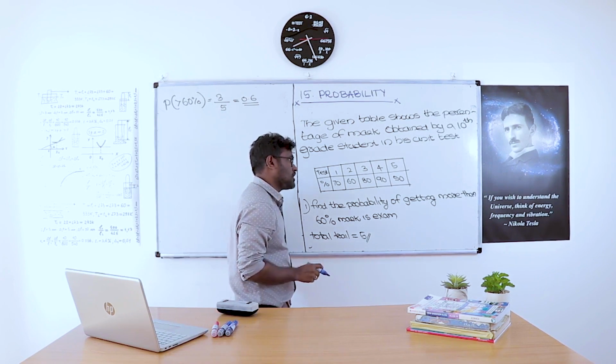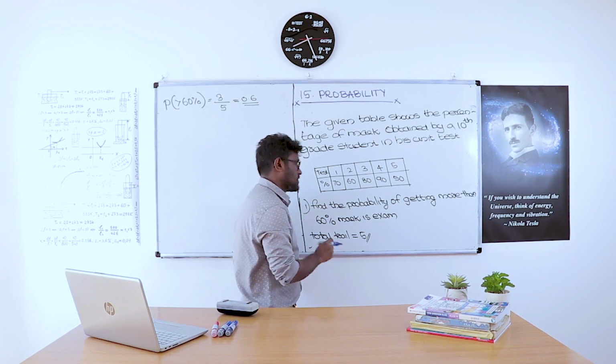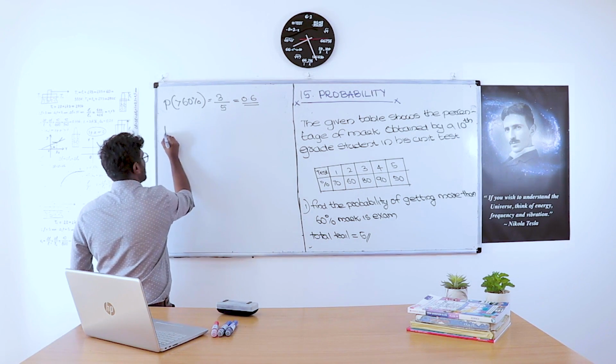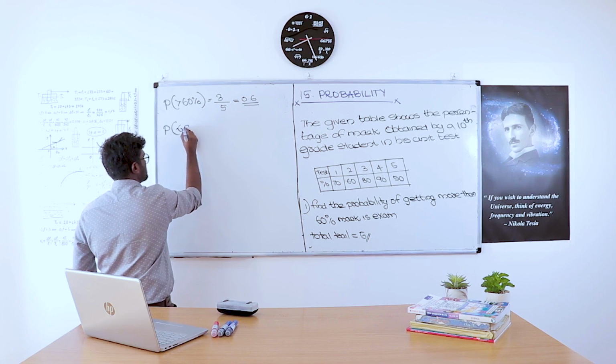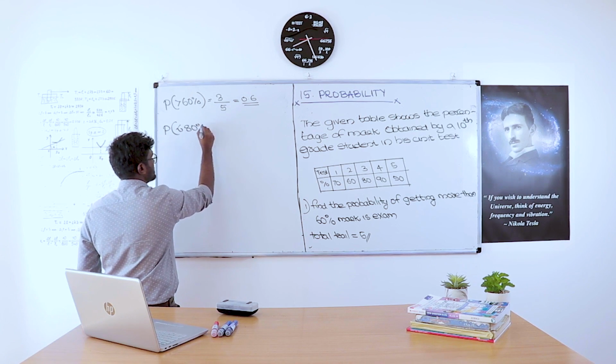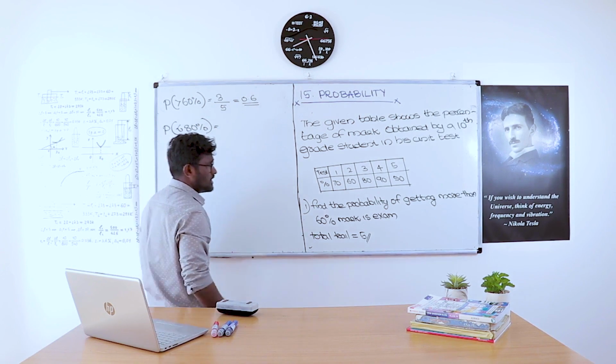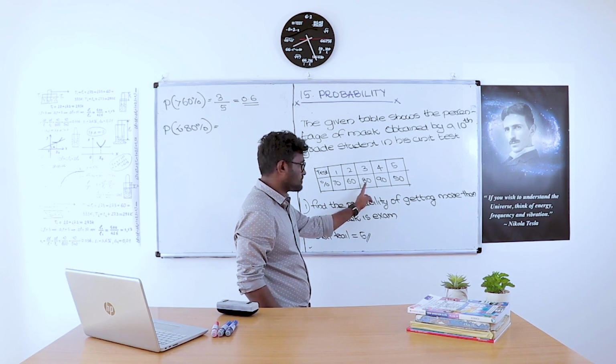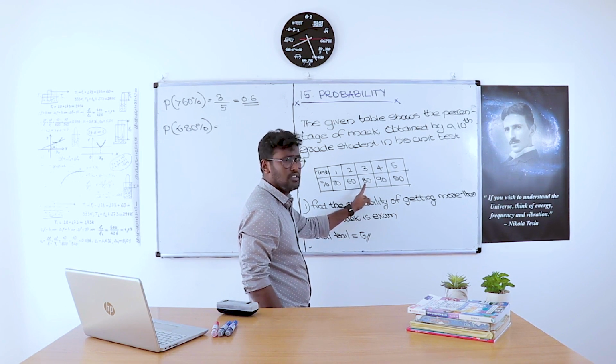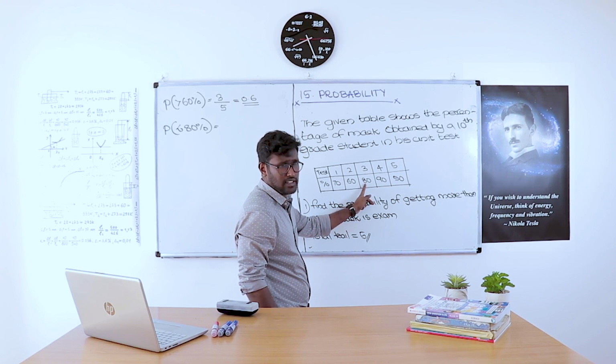What is the probability of getting less than 80 percentage? Probability of getting less than 80 percentage mark. Less than 80 percentage means this should not be included, this is 80 percentage.